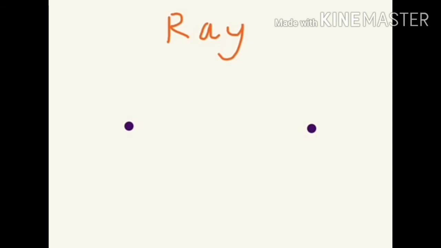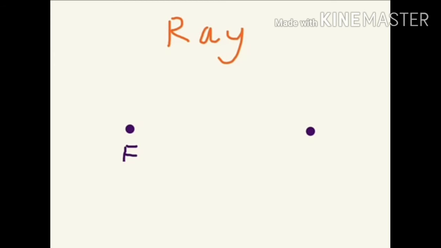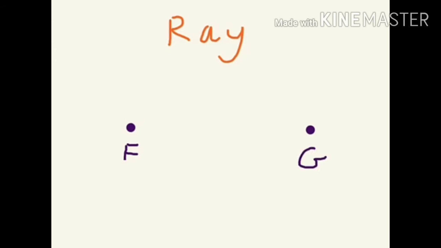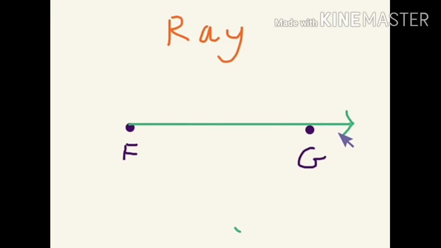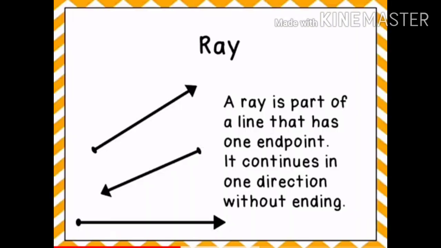Next is ray. Again, for a ray we mark 2 points on a paper. Mark first point as F and second point as G. With a scale, draw a straight line, but at G we mark an arrow, because ray is also a part of line, but it has only one full stop, means one end point.